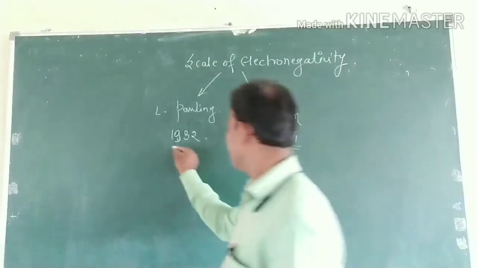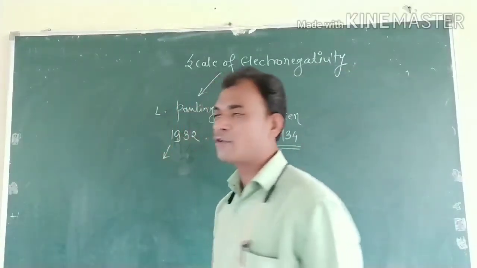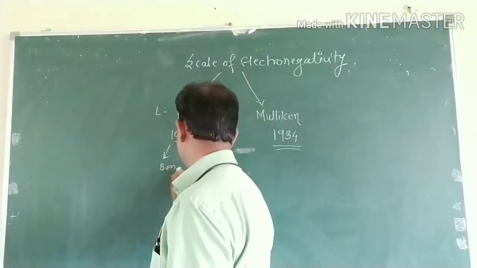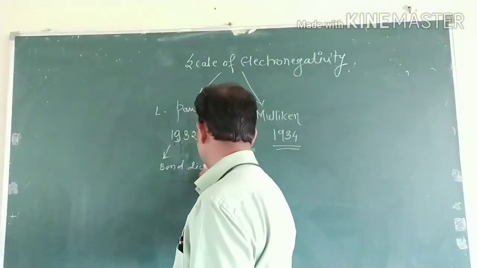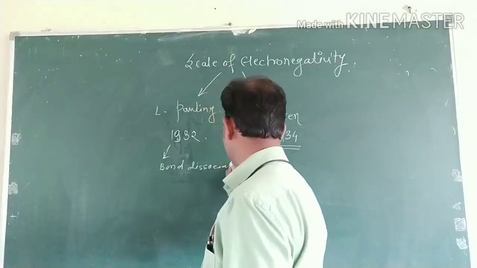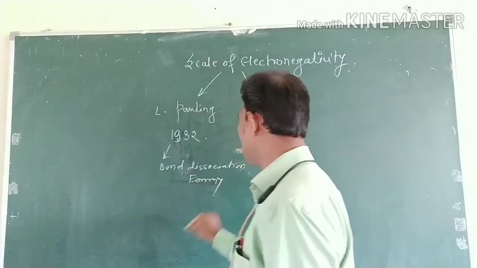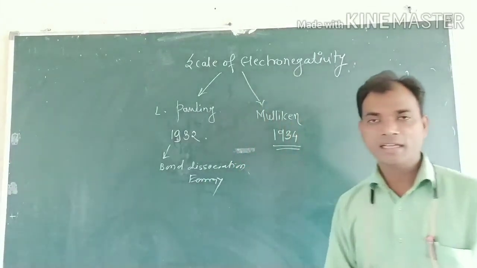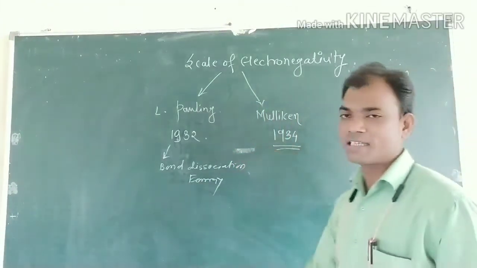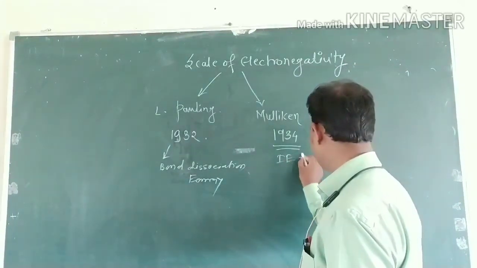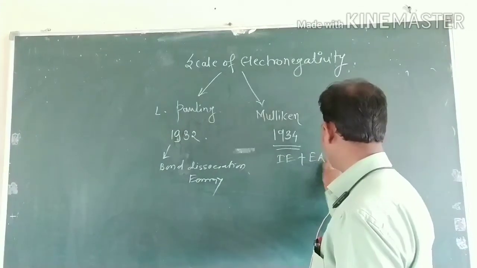The Pauling scale of electronegativity is based upon the bond dissociation energy, and the Mulliken scale depends upon the ionization energy and electron affinity.